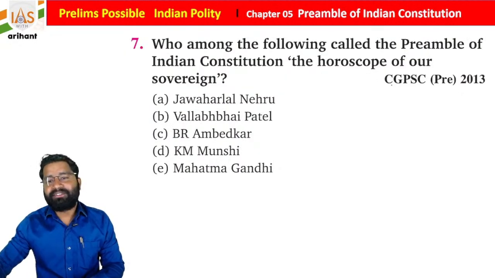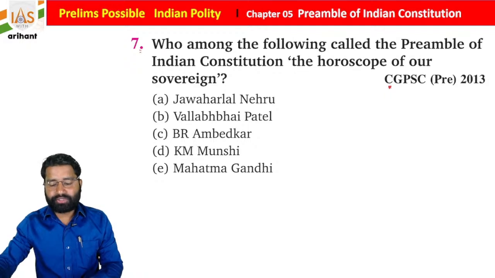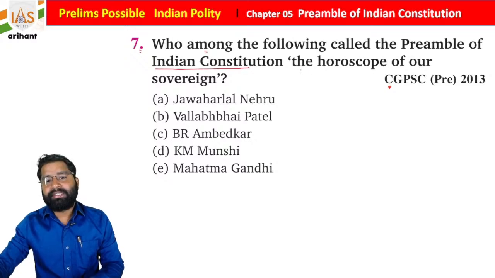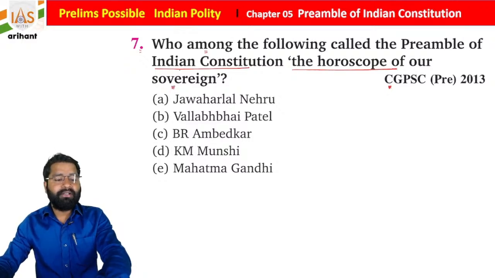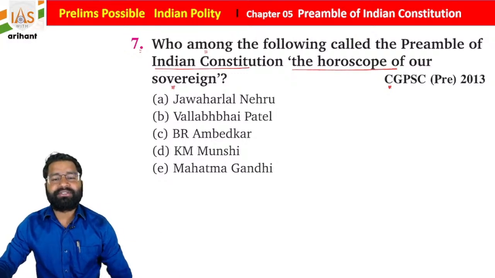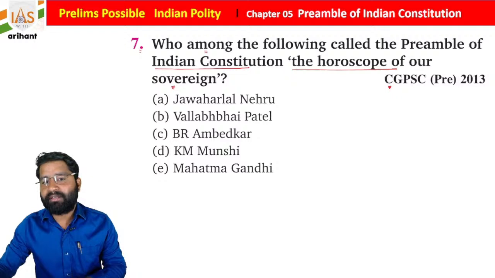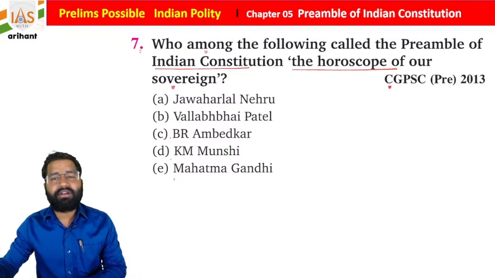We are moving towards the next question, and that was asked in the Chhattisgarh PSC 2013 paper. So there is a seventh question. It says that who among the following called the preamble of the Indian Constitution the horoscope of our sovereignty? Who called this statement, students? It is Pandit Jawaharlal Nehru, Vallabhbhai Patel, B.R. Ambedkar, K.M. Munshi or Mahatma Gandhi.